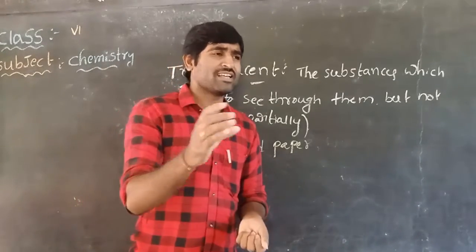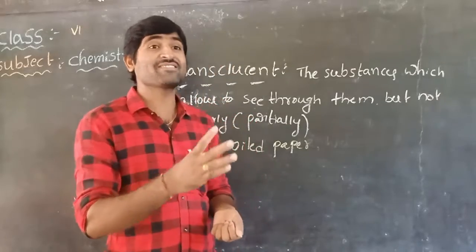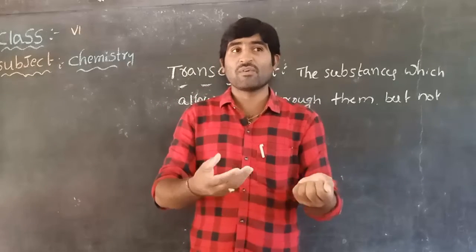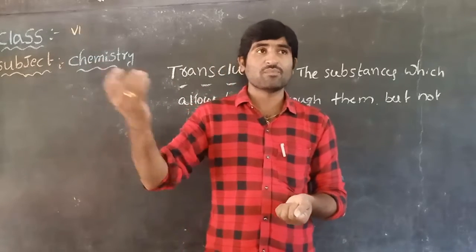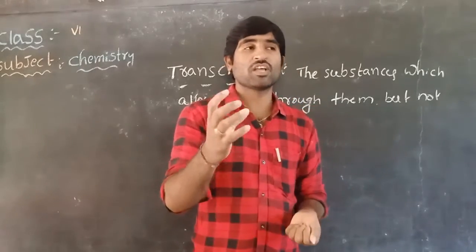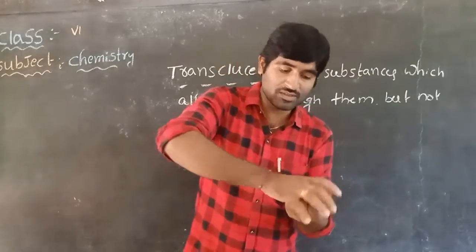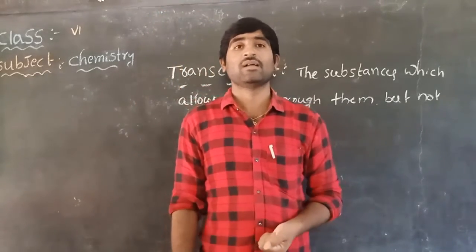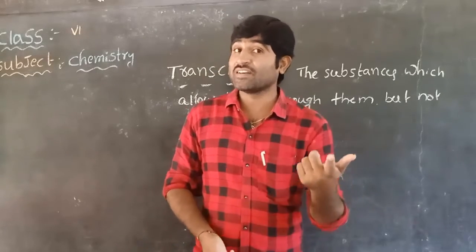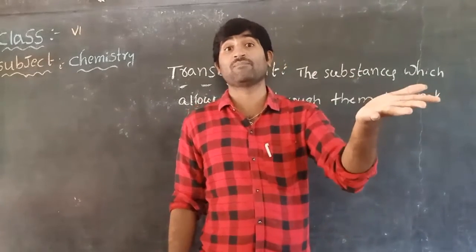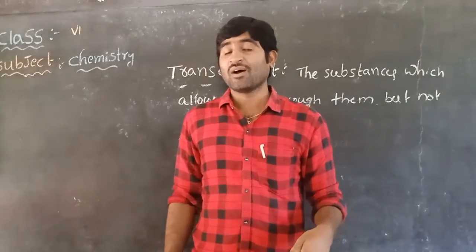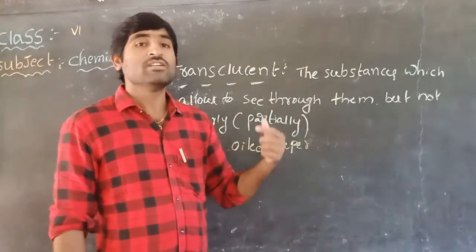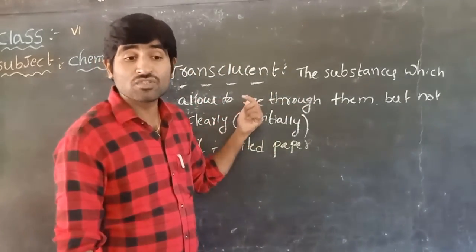Another example: when we test food items for the fats or oil present in them, we rub them with paper. Yes or no, children? For example, when you buy something from a hotel, to test how much oil is present in it, we rub it with paper. Take that oiled paper and keep it opposite to the light. Then we can easily find out whether we can see through it or not. If seen, how much do we see, clearly or partially? We can see through the oiled paper only partially. Such kinds of objects are called translucent objects.